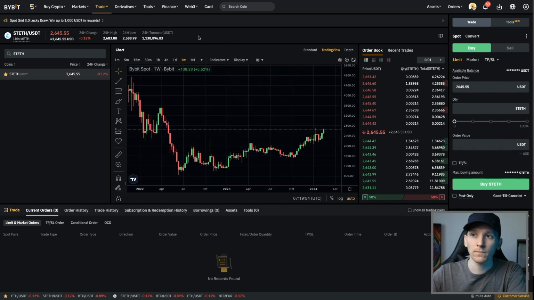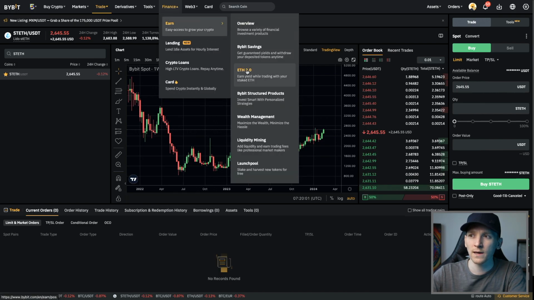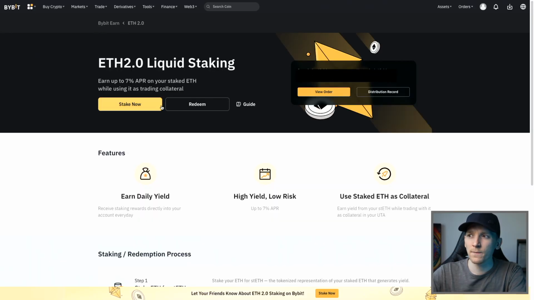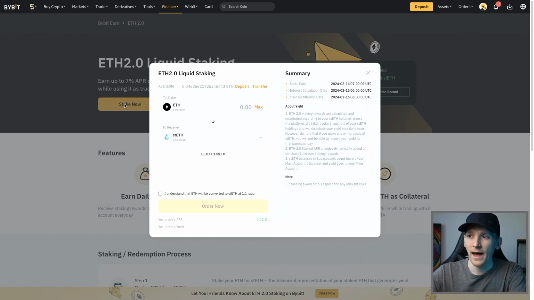Now, from here as well, if you don't want to do that, or if you have a lot of ETH that isn't staked, you can go through to their earn section. We'll look at ETH 2.0, and this is where we can stake. So for right here, you can press stake now, and you're using the Lido protocol right here. But what Bybit are doing is essentially bundling up your transaction with a lot of other customers. And so that's reducing the blockchain fee because they can bundle it up into one big transaction and reduce the cost per amount staked. And they actually give you this for free right now.